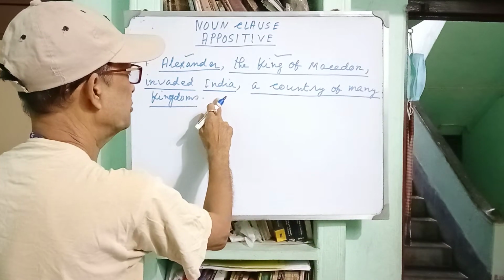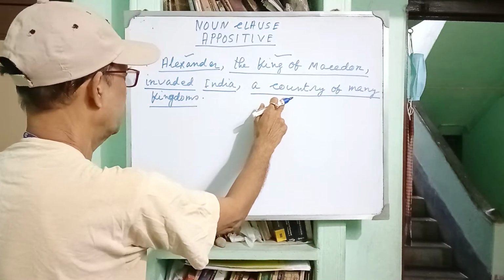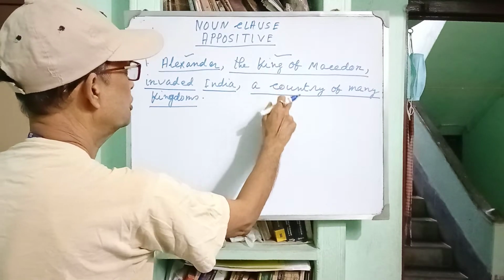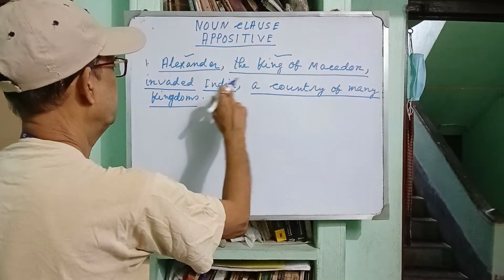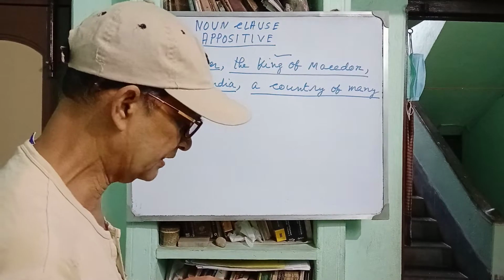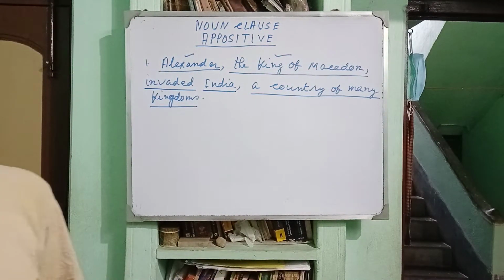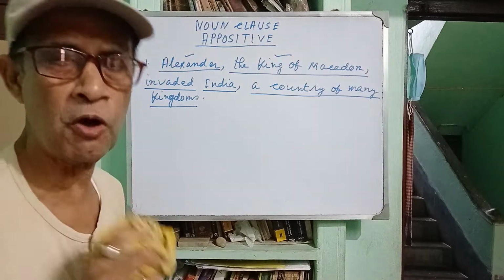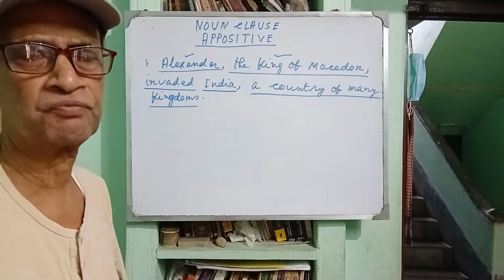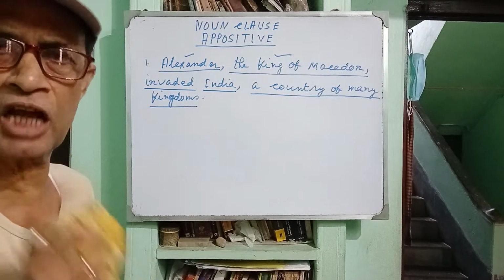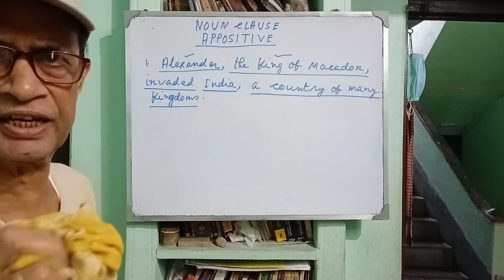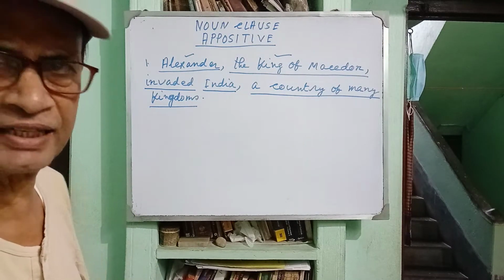So India is appositive to a country of many kingdoms, and a country of many kingdoms is appositive to India. So it is an example of simple sentence. But our topic of discussion, my dear students, is noun clause, complex sentence. Let us write a sentence.